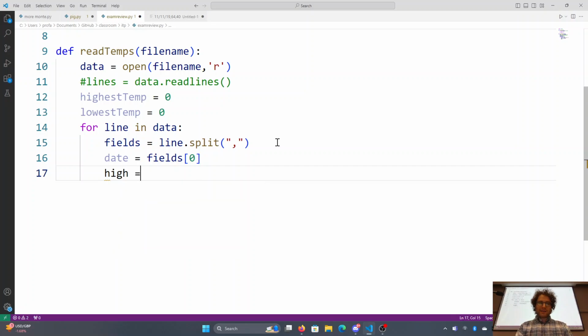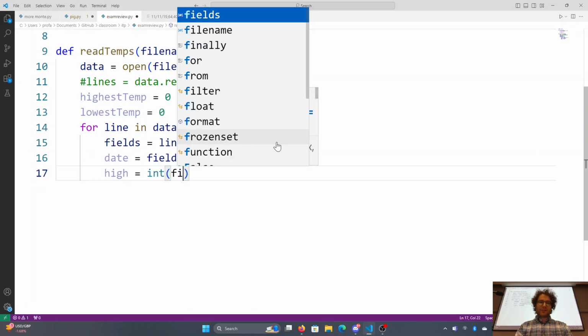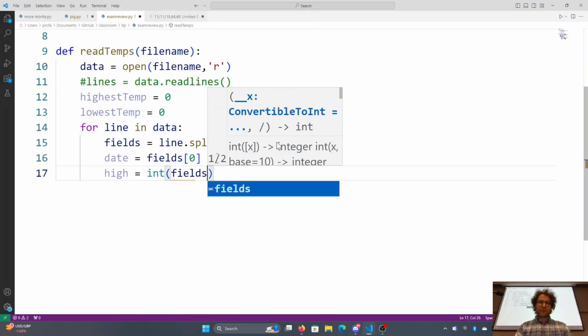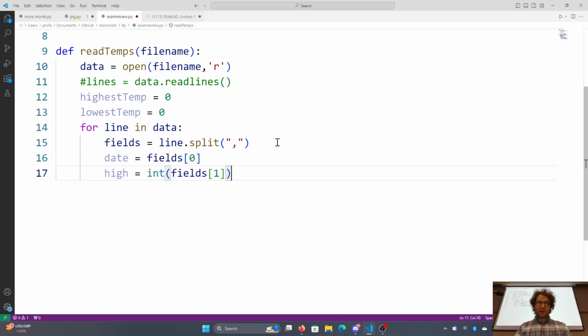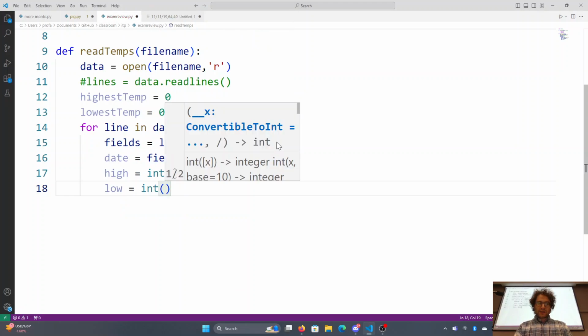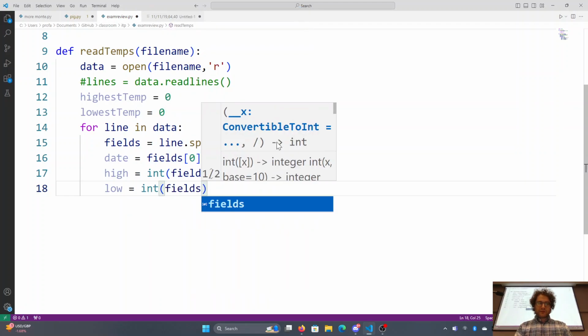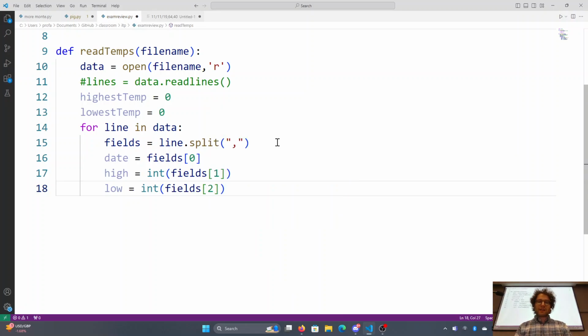The high is equal to, and let's convert that into an integer so we can actually do some useful comparisons on it. Fields 1. Low is equal to int fields 2. When working with a file, remember that everything is a string, and that if you want to use numbers that you're extracting from it, you're going to need to convert it into a number. Okay? There we go. And so now that we have this, we can actually ask questions.